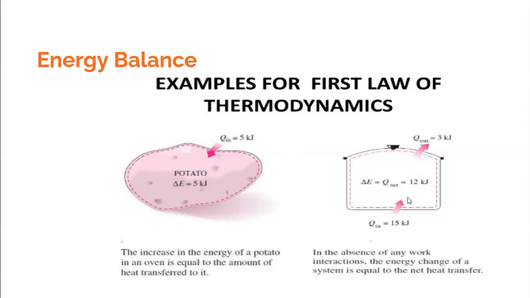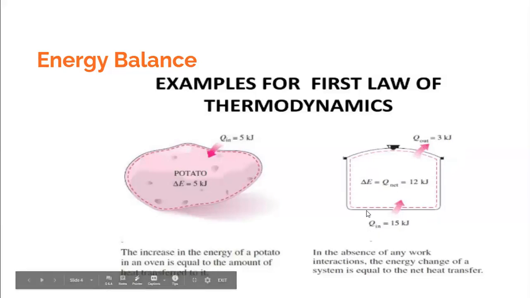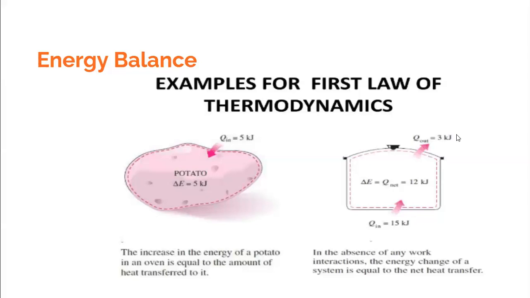Look at this second case as an application of the first law of thermodynamics. There is a heat flow in, and also there is some heat loss. You can imagine a pressure cooker kept on a burner, as a result of which there is heat transfer from the gas burner into the pressure cooker. And because the pressure cooker is hot, it would also reject some heat to the surrounding. Let us say you are supplying around 15 kilojoules of heat to the pressure cooker, and about 3 kilojoules of heat is being lost to the surrounding.